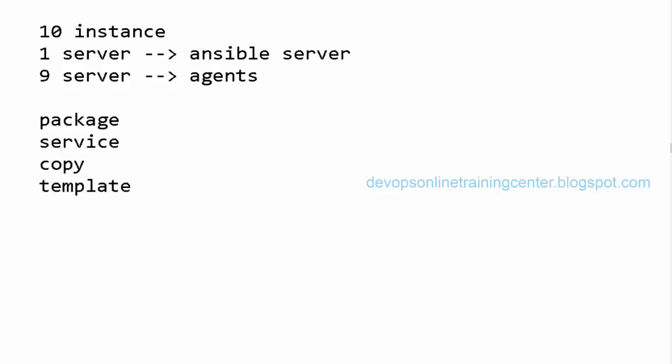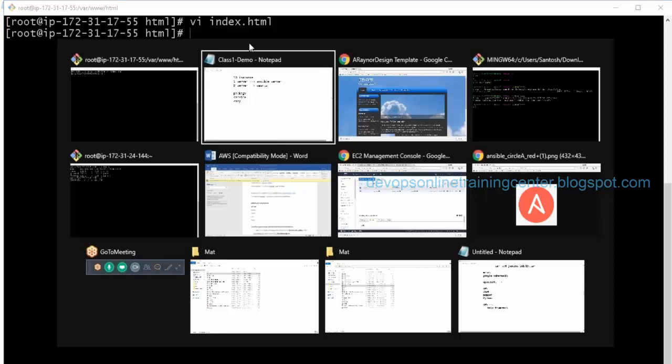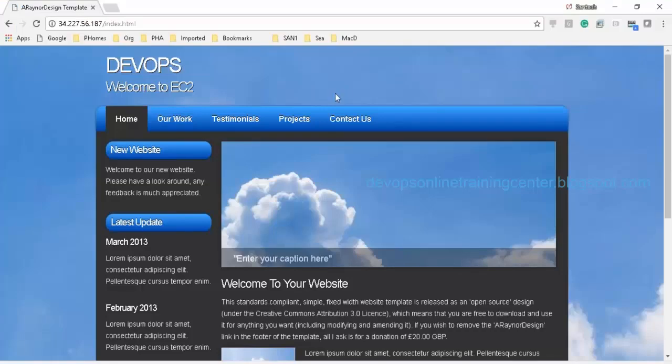Template is to copy the text files. Copy is to copy the non-text files. So we can either use copy and copy the entire directory to the instance, and then we can execute a command to unzip. So that will make that /var/www/html directory. Then we can access the website using this link. Right? Is this clear?